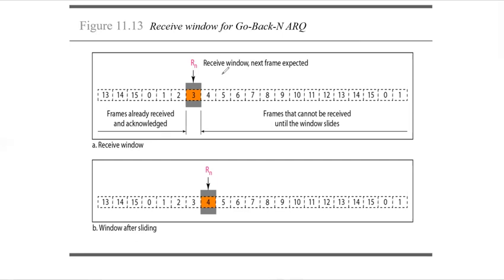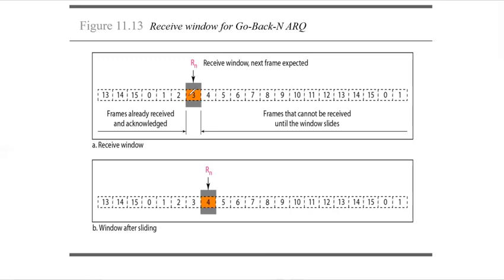Now in this figure, if you notice, there is this variable Rn. There is a single variable Rn, which is receive window, which next frame to be expected, and frames which are already received and acknowledged are on this side, and frames that cannot be received until the window slides.